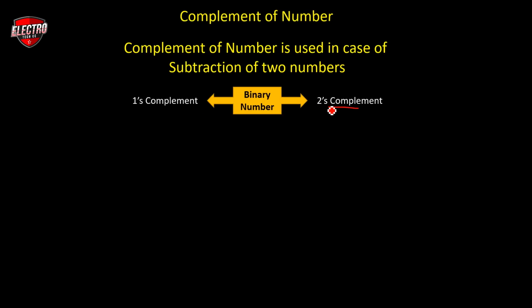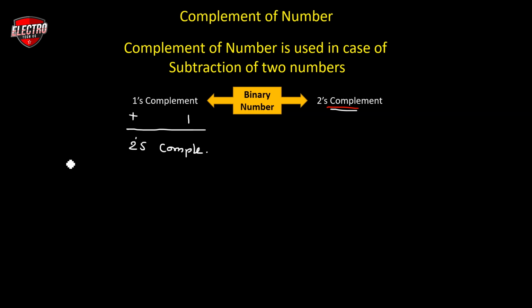Now let us discuss the second complement of the given equation. The second complement is also used in the subtraction of two different binary numbers. The second complement is the binary number that results when we add 1 to the first complement. If we add 1 to the first complement of the given binary number, then we get the second complement, or 2's complement, of the given binary number.